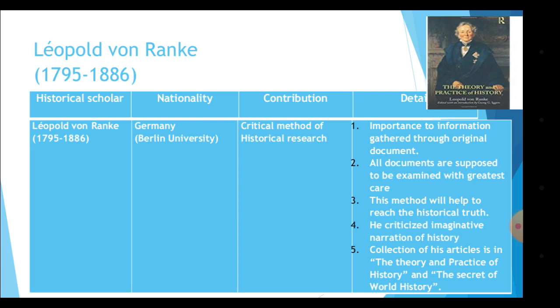He criticized the imaginative narrative of history. So we should not give our imaginative perspective to history. If this thing must have happened or that must have happened, no, we need to have perfect evidence for that statement. Collection of his articles is in The Theory and Practice of History and The Secret of World History. So these are the two books given by Leopold von Ranke.